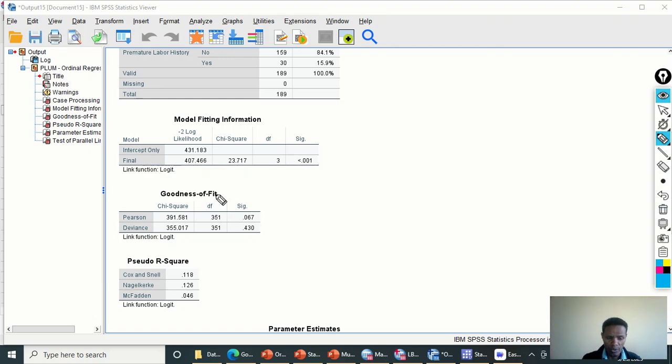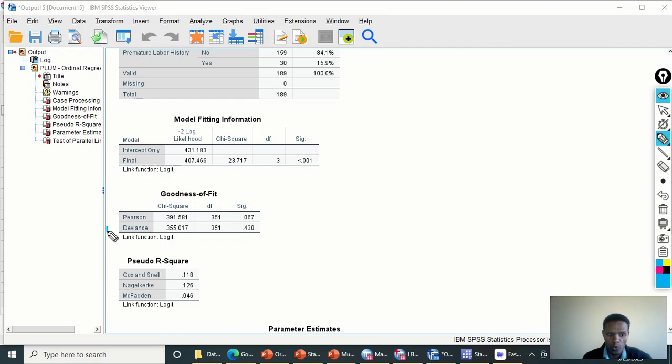The next one is the goodness of fit of the model, which tells us whether the model fitted our data well or not. The null hypothesis here says that the model is well fitted, and the alternative says the model is not well fitted. For us, what we want is the model to be well fitted, so we need to accept the null hypothesis. Therefore, to accept the null hypothesis, the p-value should be greater than 0.05.